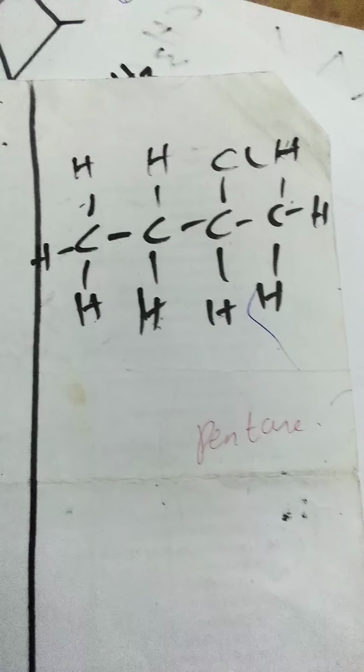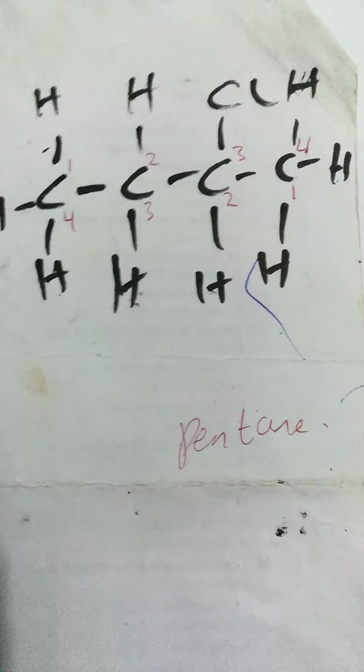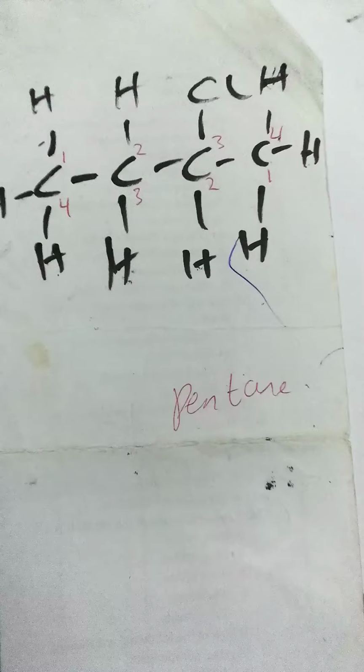Now you check out here. How many carbons are there? There are 4, so that's why we mention pentane. Then you calibrate it 1 2 3 4. Now you have to check. They are all 4 carbons now. That's why we call it pentane.